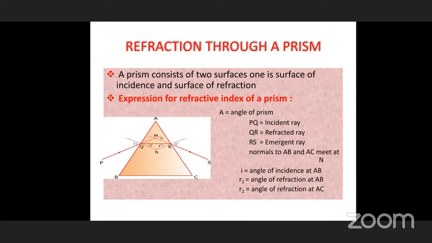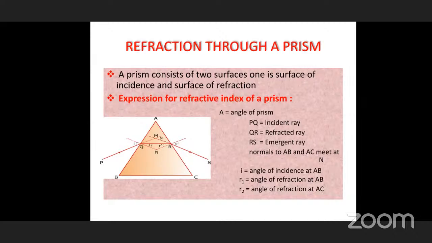When the two rectangular ones are fixed to each other, you can see at the bottom BC is also a rectangular one. So three rectangular surfaces and two triangles. ABC is a triangle, and opposite to that, on the other side, a triangle is there. Therefore, there are five surfaces to any prism.